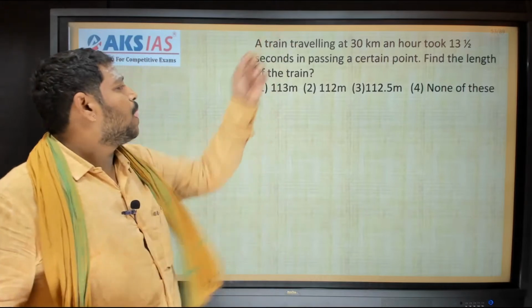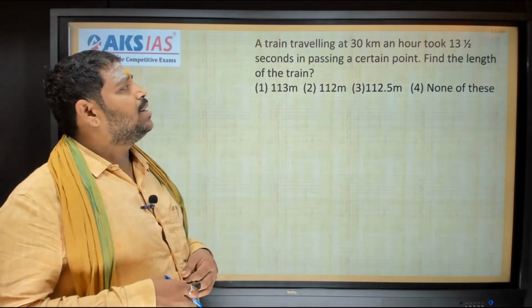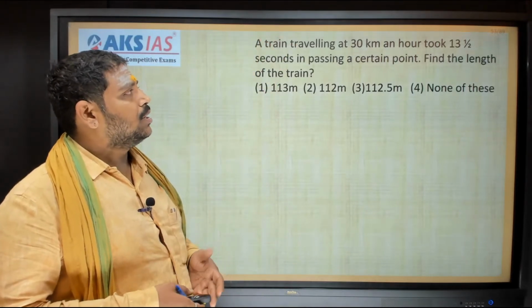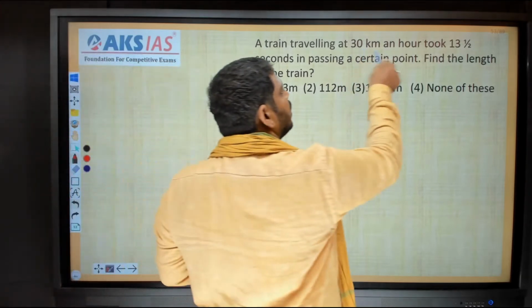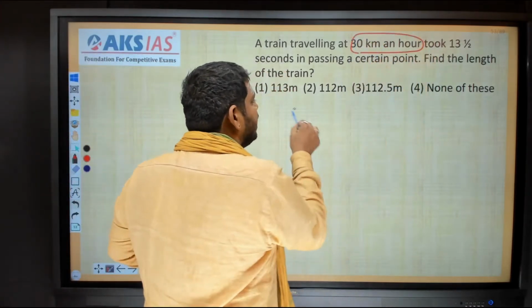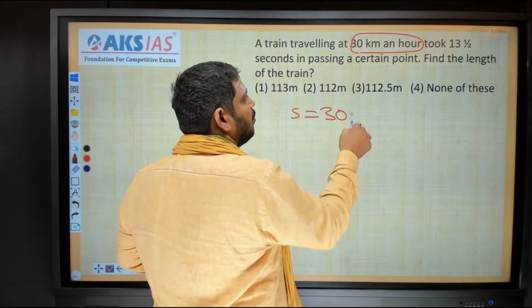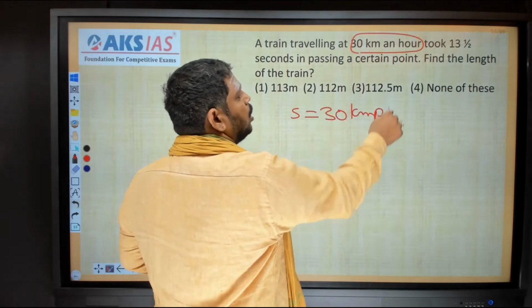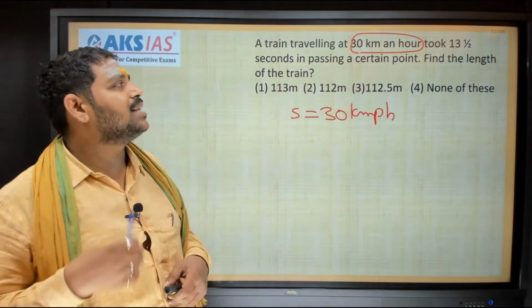See the first problem. A train traveling at 30 kilometers an hour. What is the meaning of 30 kilometers an hour? That means speed is equal to 30 kilometers per hour, 30 kmph. It took 13.5 seconds in passing a certain point.